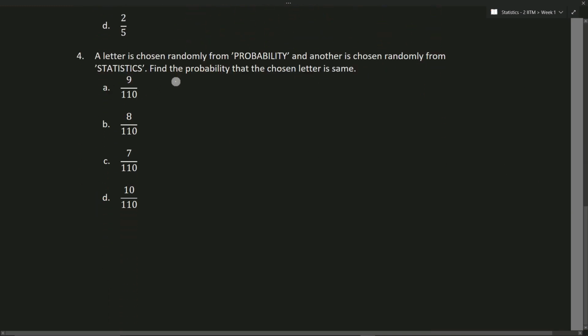Okay, so a letter is chosen randomly from probability, and another is chosen randomly from statistics. Find the probability that the chosen letters are the same. So what are the common letters between probability and statistics? That is nothing but A, I as well as T. What is the probability of getting A from the word probability? This is nothing but, A only repeats one time, so we have 1 divided by 11.